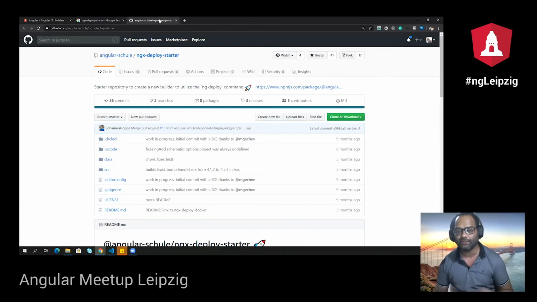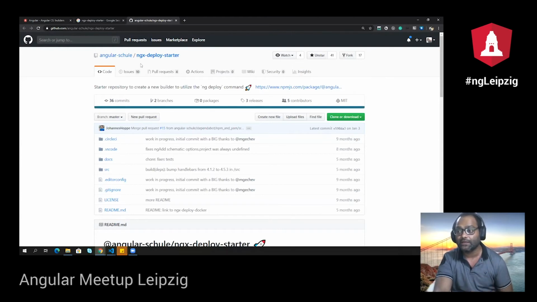There are many deploy packages available. One is Netlify, then we have GitHub Pages. One is for Zeit, which is now Vercel, I think. And then there is one for AWS as well. So if I have an ng deploy use case, I go ahead and download this ngx-deploy-starter, and then I start my code. The advantage of using ngx-deploy-starter, which I see, is that everything is included. So CircleCI is already added.